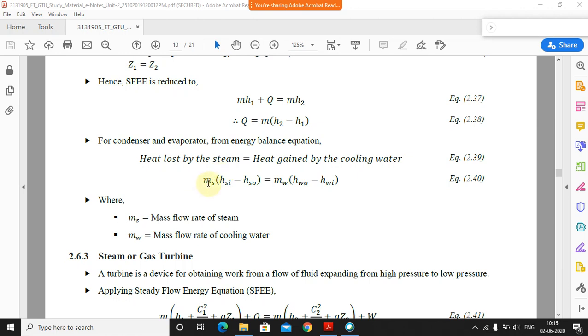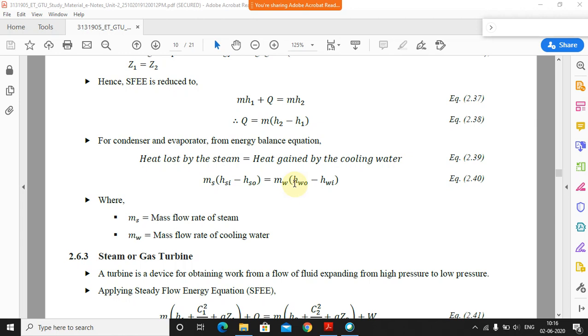So ms, that is nothing but the mass flow rate of the steam into (hsi minus hso), the steam's inlet and outlet enthalpy, is equal to mw, that is the mass flow rate of the cooling water, into the enthalpy at the exit of the cooling water minus the entry, मतलब जब वो heat exchanger में cooling water enter करेगा, at that time the enthalpy of that particular water, sorry यहाँ पे exit करेगा minus the entry.